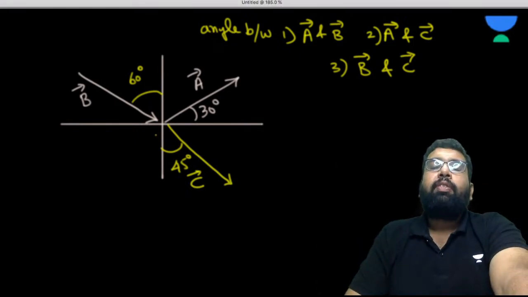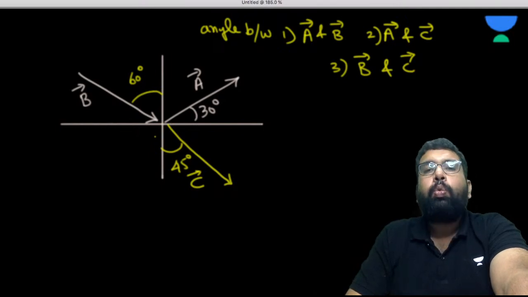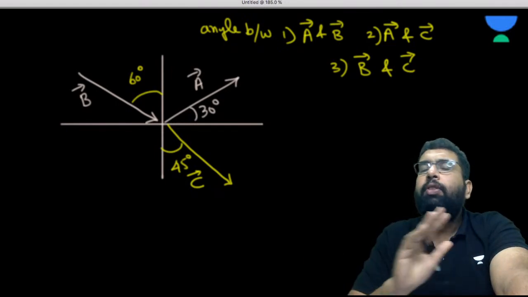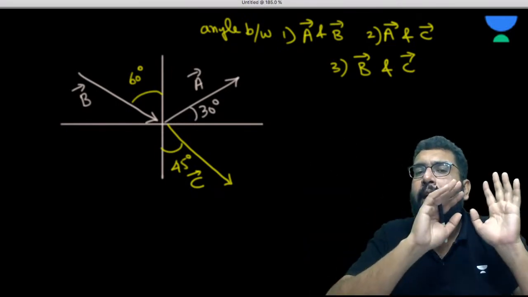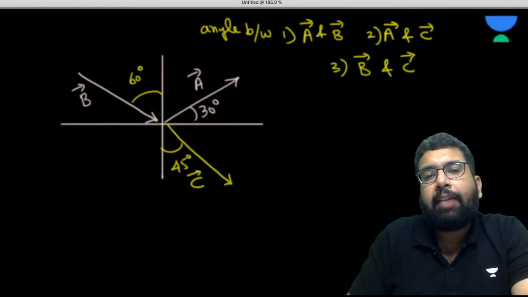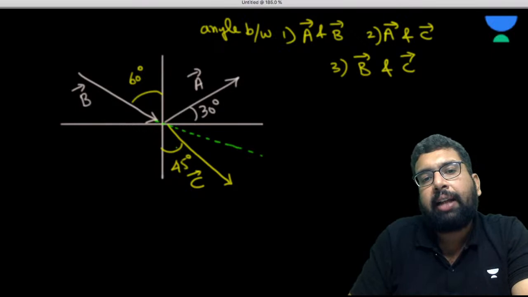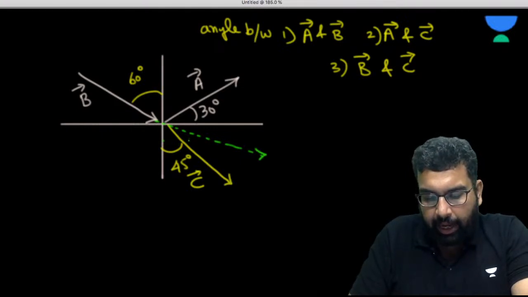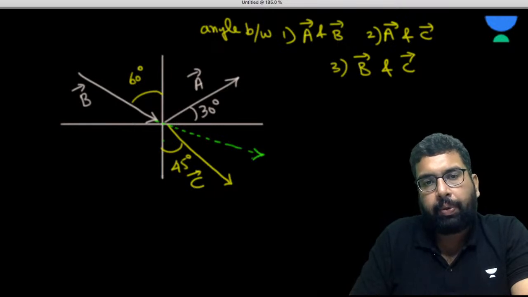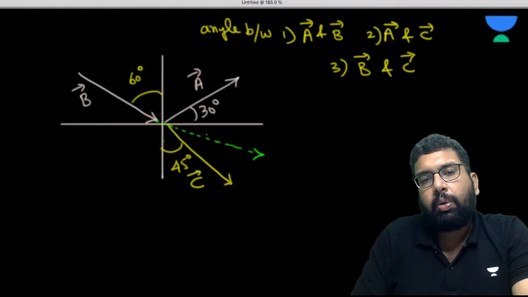Whenever we are seeing the angle between two vectors, we have to join tail to tail. Now please understand, in the examination we don't have much time to make it here, then there. So you do everything here. If this is 60 and I extend this line, this also has to be 60, vertically opposite. Three sides, don't worry, we'll be extending from now. So this is 60 degrees, this is also 60, so this is also 30 degrees, and this is also 30 degrees.